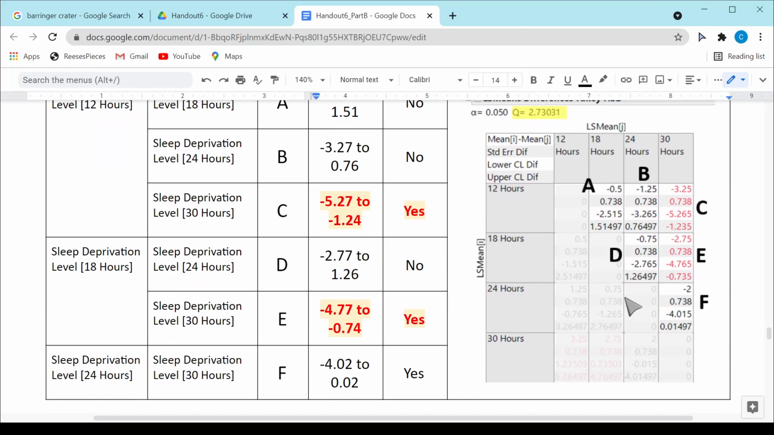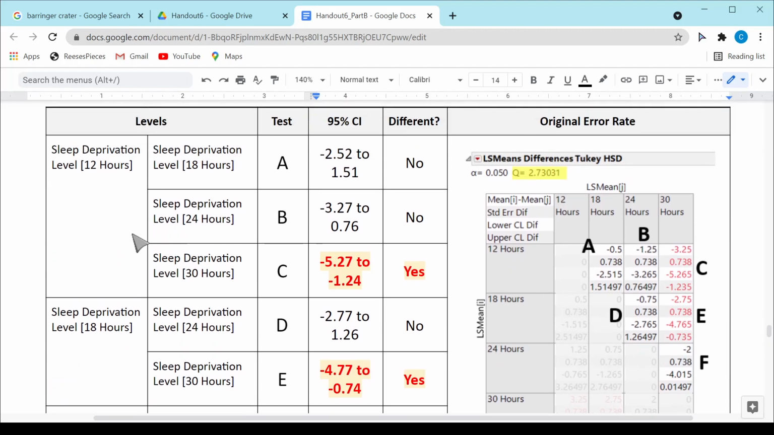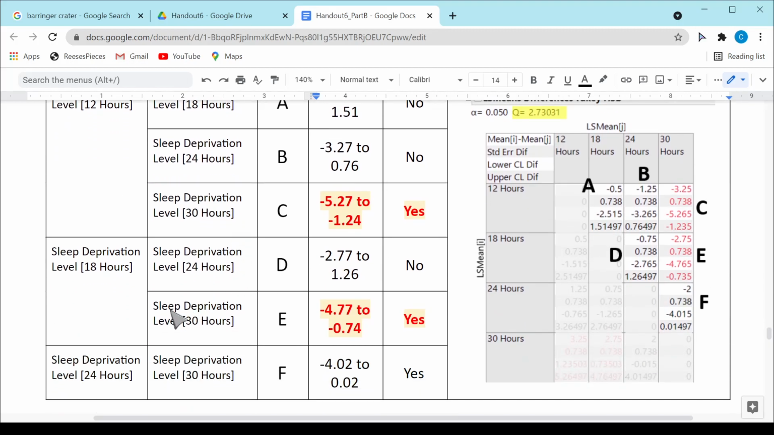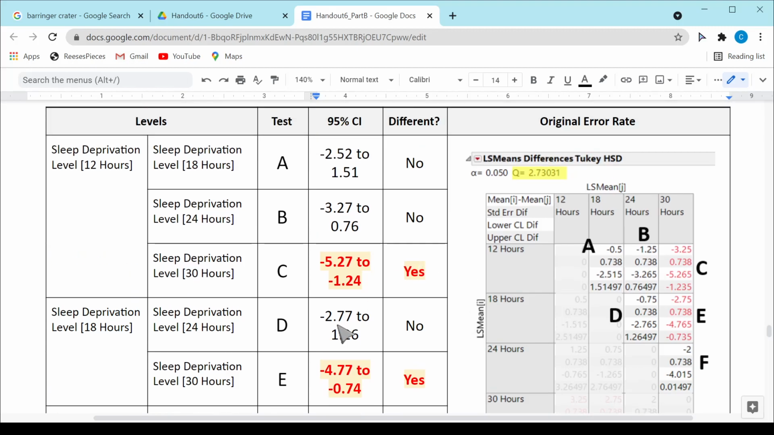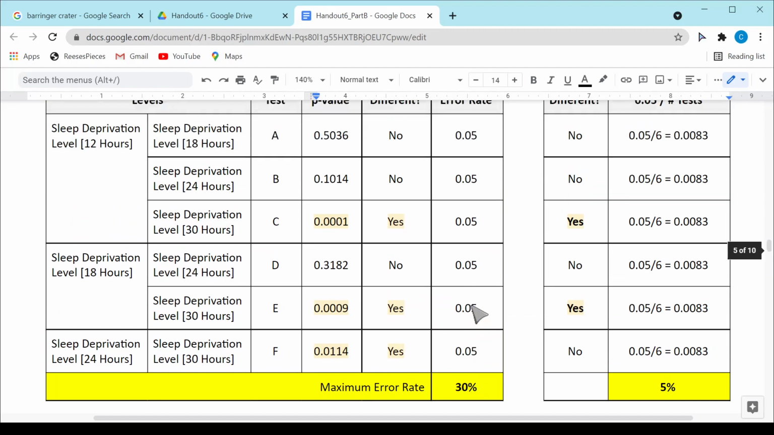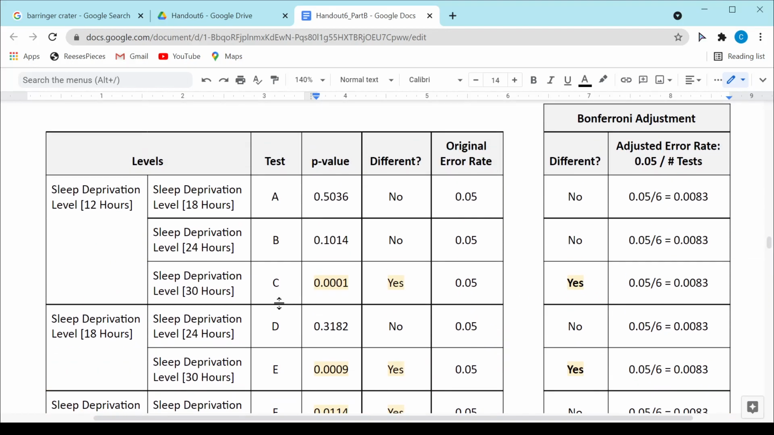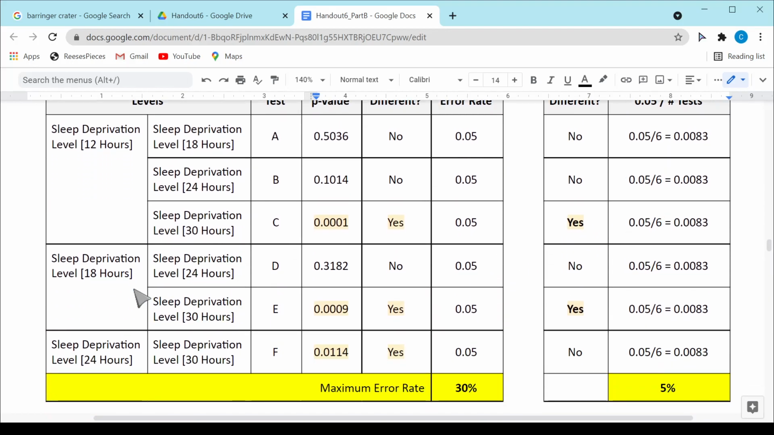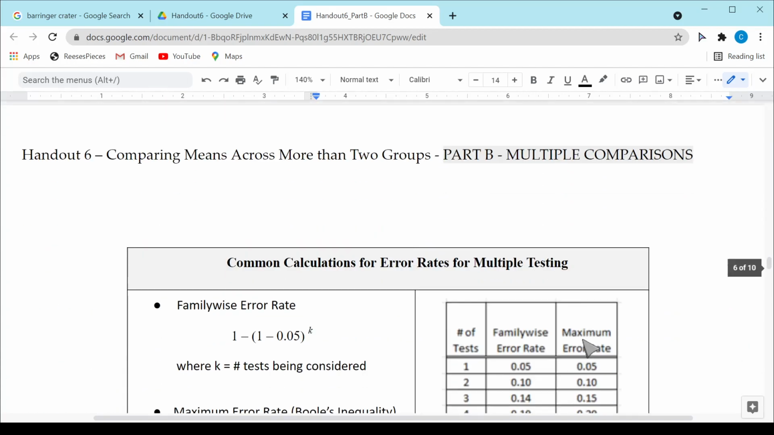All right, so what do I learn here? I learn that 12 and 30 are different from one another, and also 18 and 30 are different from one another. The 24 to 30 is close, but it is not technically significant. And Tukey's HSD actually agrees with what the Bonferroni said. If we go back up here and look at what the Bonferroni said, it said the only two that were significant were the 12 to 30 and the 18 to 30. So for this particular example, the Tukey's HSD and the Bonferroni approach agree with one another.